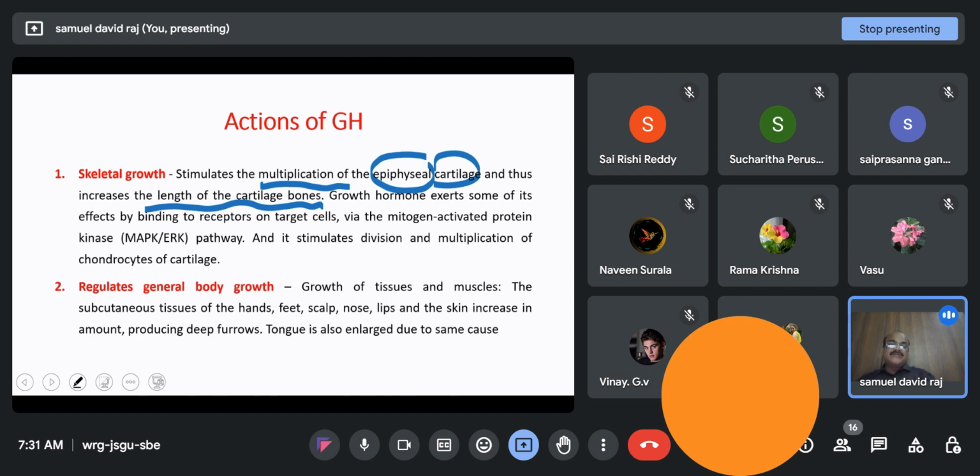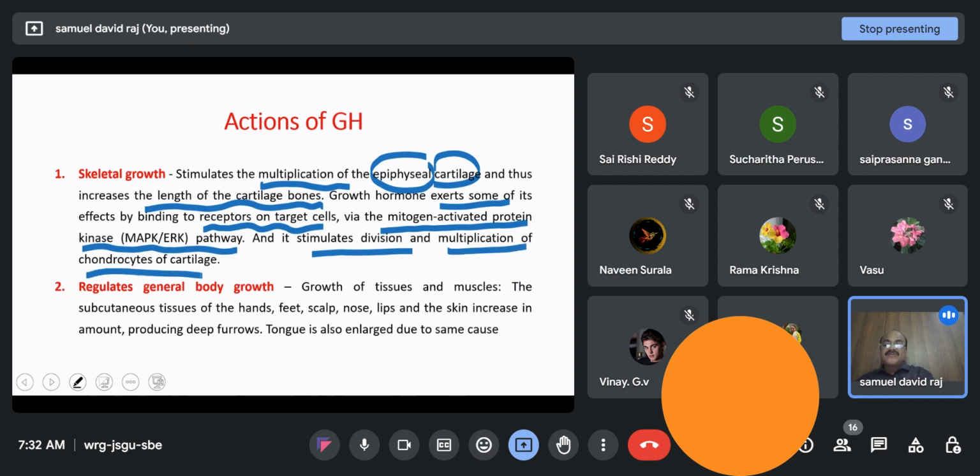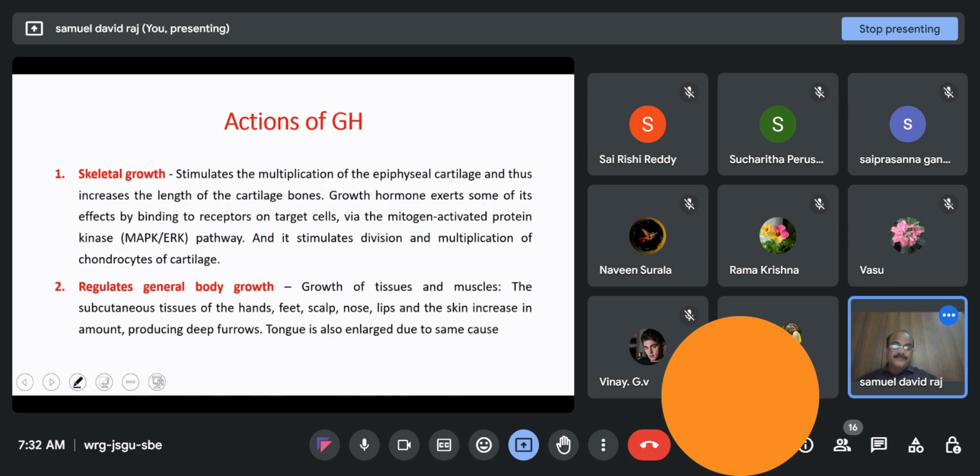I'll be explaining this in detail. Growth hormone exerts some of its effects by binding to receptors on target cells. This is a third pathway, via the mitogen activated protein kinase pathway, and it stimulates division and multiplication of chondrocytes of cartilage also. So let me explain this aspect once.